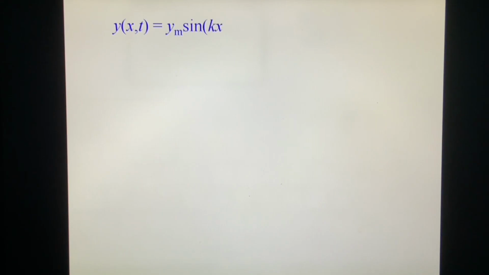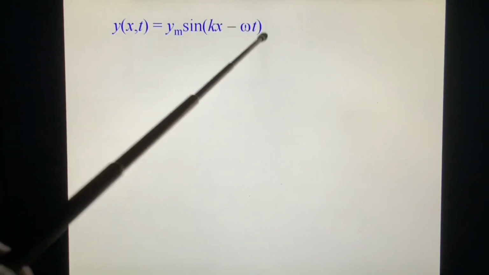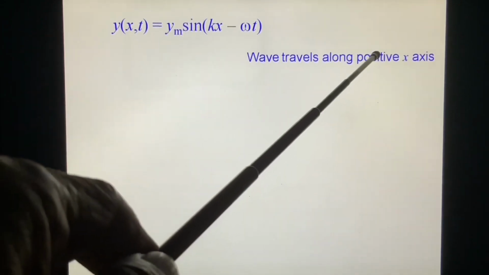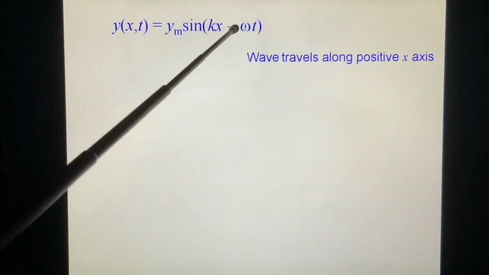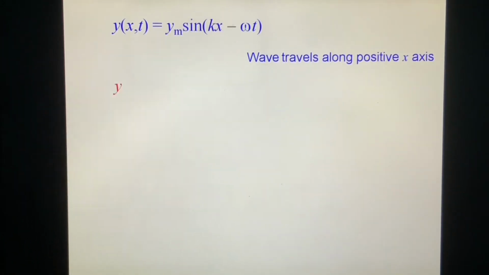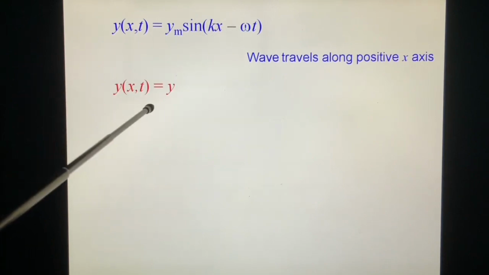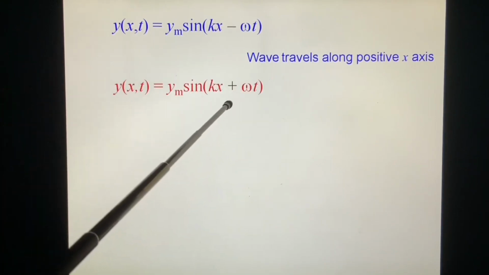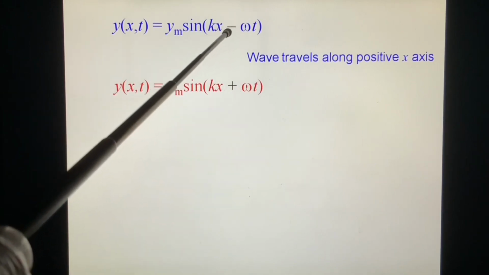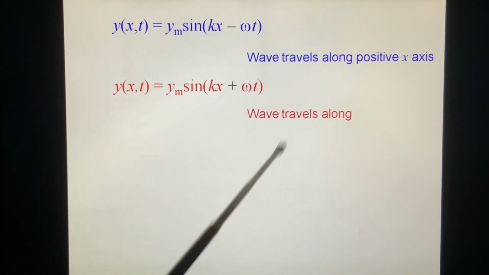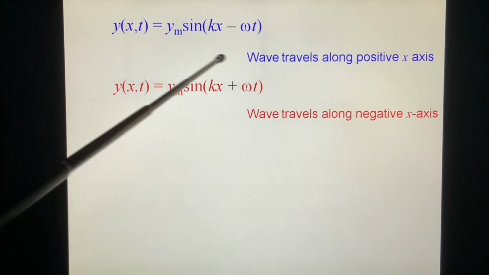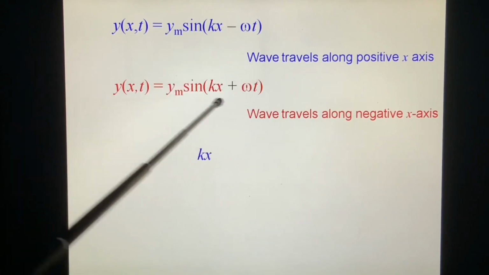Okay, y(x,t) equals ym sin(kx minus omega t). The wave travels along the positive x direction because this is minus, we will prove it. We have another one where it is positive. This is the wave traveling along the negative x-axis. Why? From here, the phase is constant, okay?